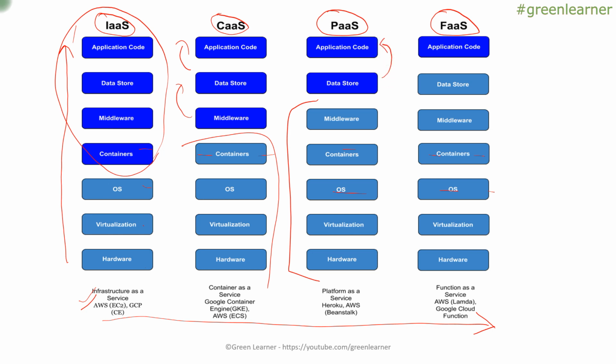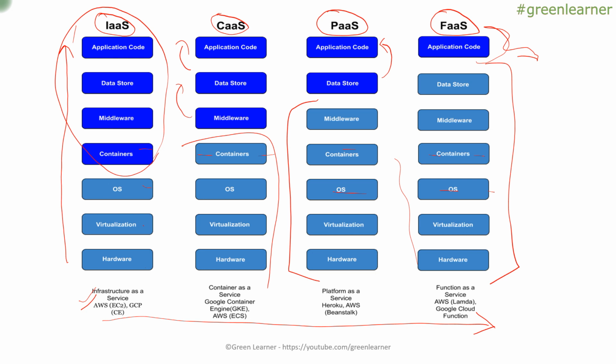And if we move further to function as a service, then all of these things are taken care of by the provider. When I say the provider, for example, I can take Amazon, Google, IBM, Azure, any cloud provider that you can think of. Under function as a service, we just have to take care of the application code, what task you want to perform. Just focus on that and deploy it, and everything else, data store, middleware, container, OS, will be taken care of by the provider.